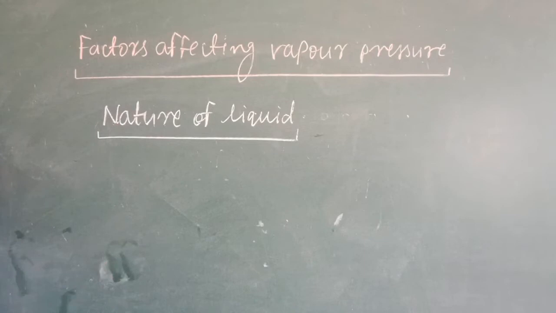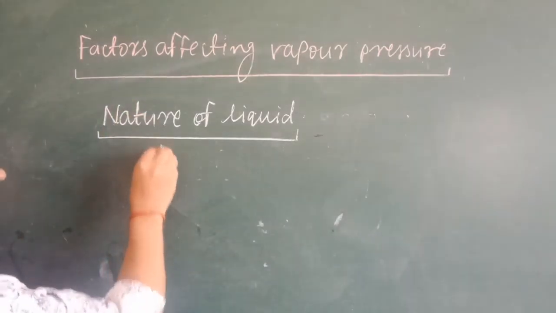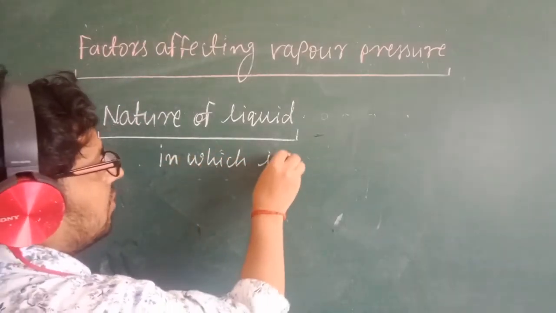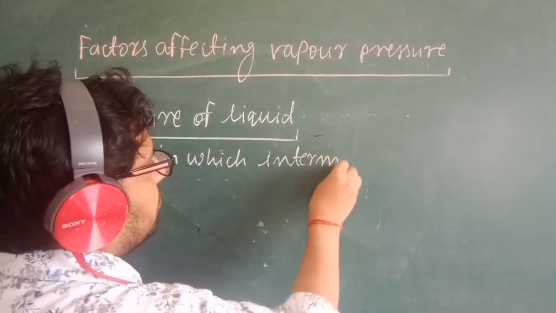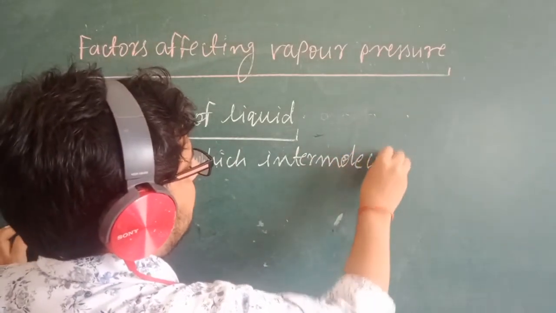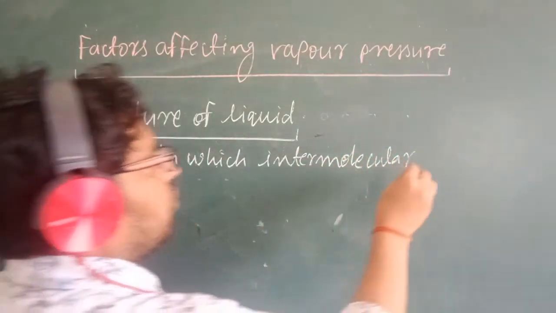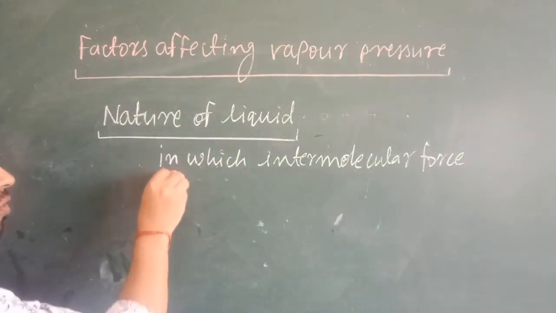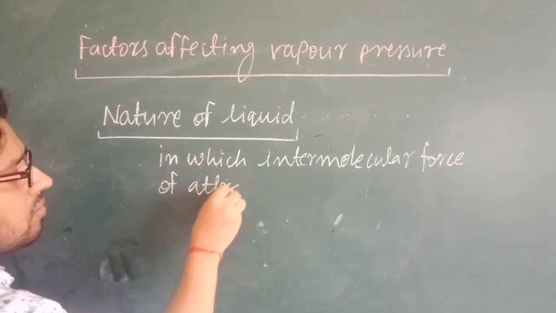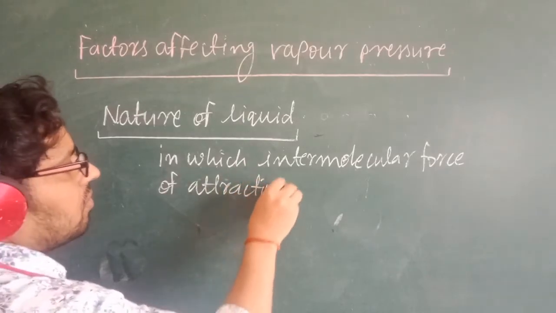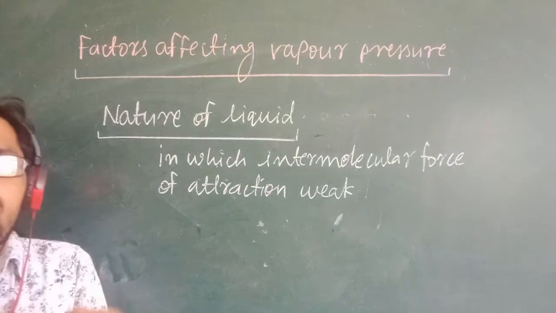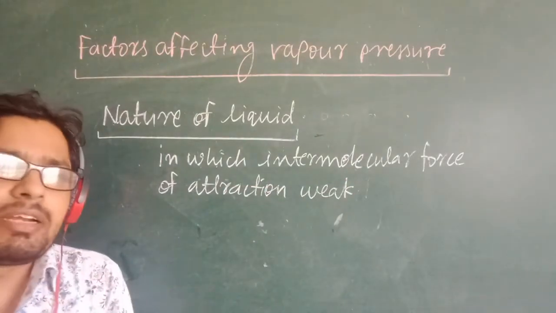Suppose the liquid in which the intermolecular force of attraction is weak. That means it will easily be converted into vapor by giving a little bit of energy.